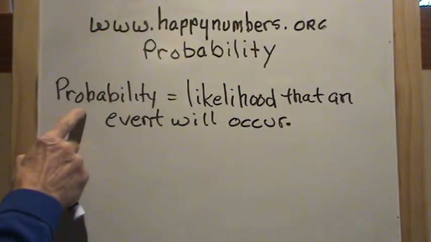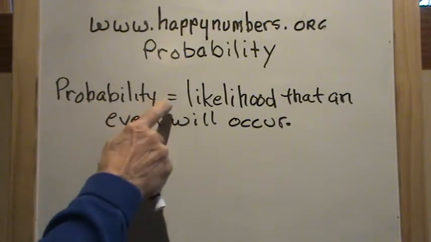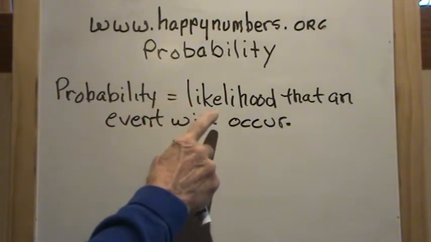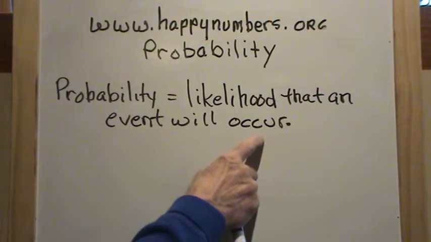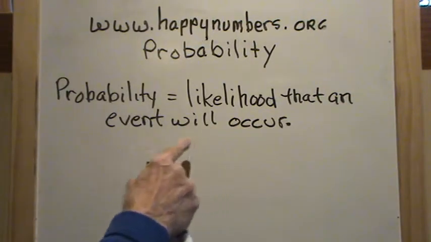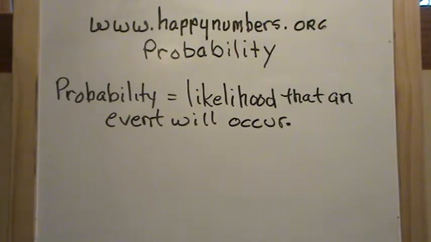Today's lesson is on the concept of probability, mathematical probability. Now we can define probability as the likelihood that an event will occur. The likelihood that an event will occur.